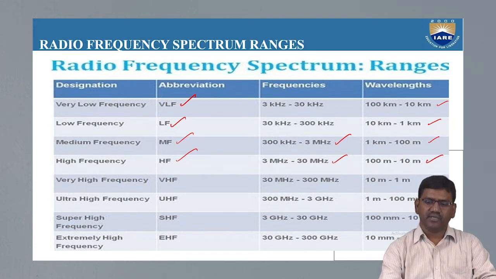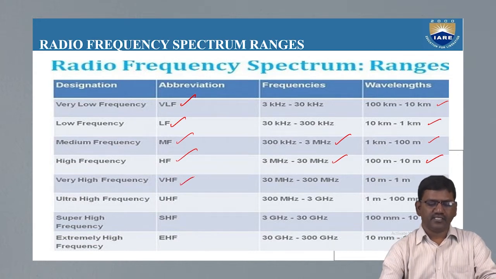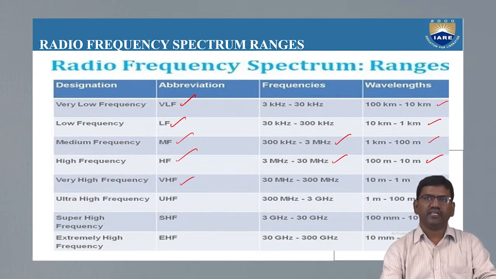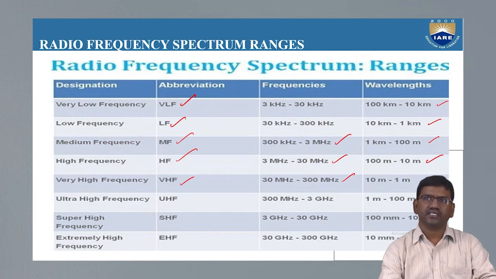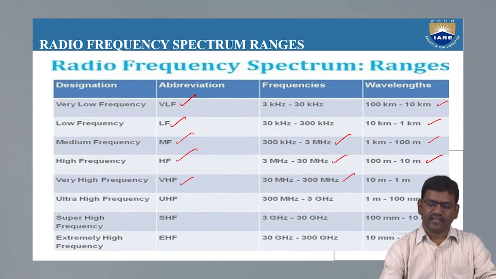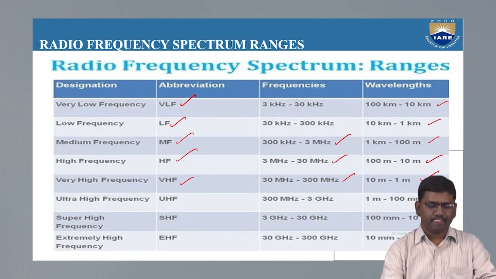The next abbreviation is VHF, very high frequency. Its frequencies range between 30 MHz to 300 MHz, and its wavelength ranges between 10 meters to 1 meter.